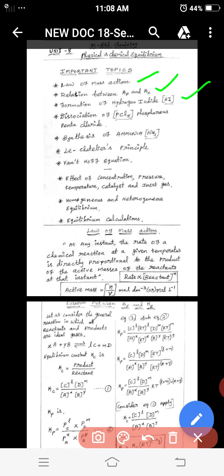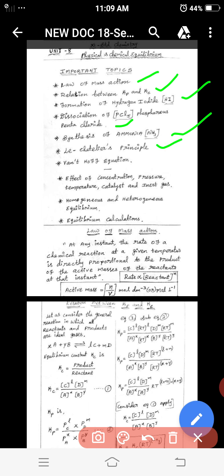And the dissociation of PCl5, phosphorus pentachloride, where one compound divides into two or more molecules. Phosphorus trichloride and chlorine are formed. Apply the Kp-Kc relationship here, and also to the synthesis of ammonia.